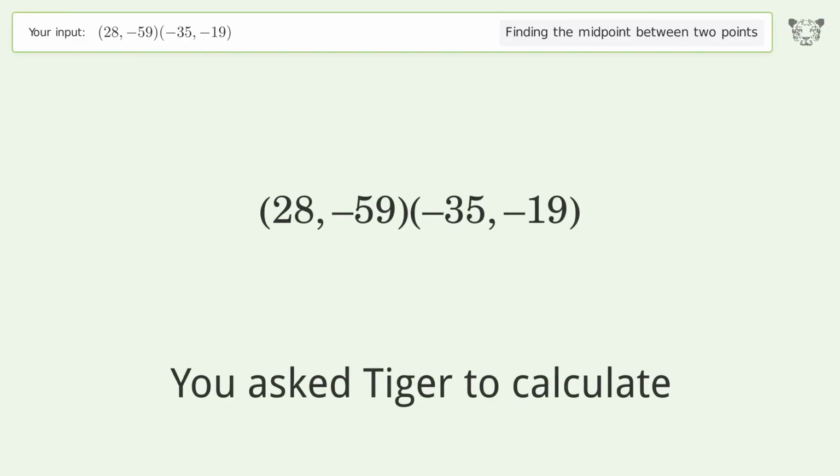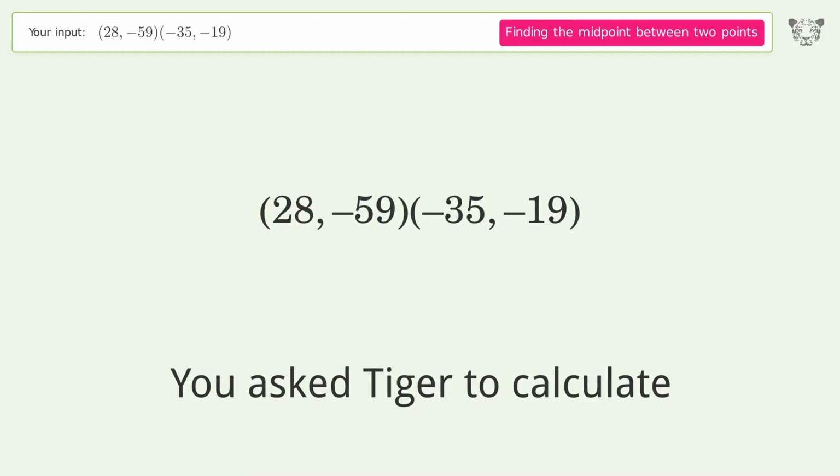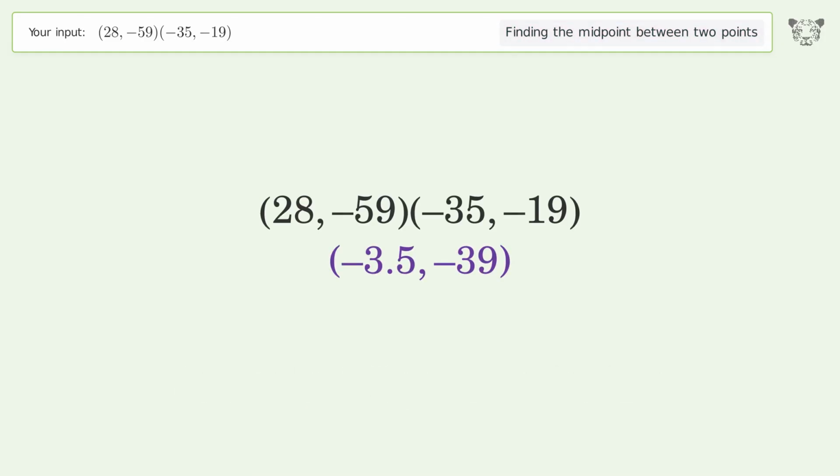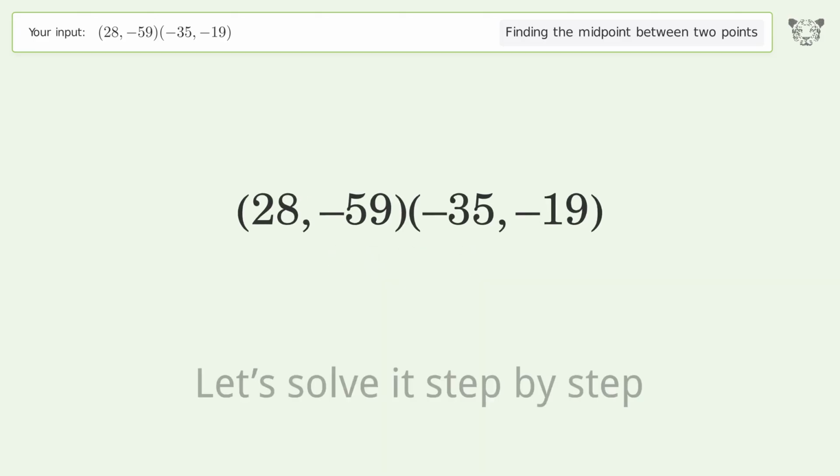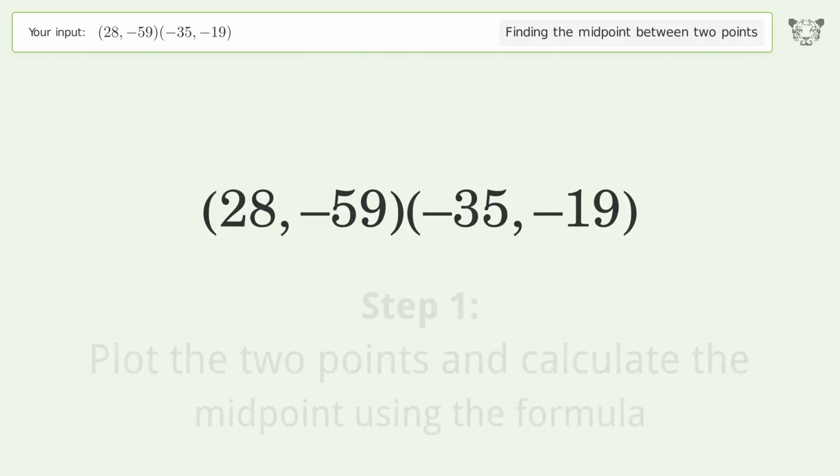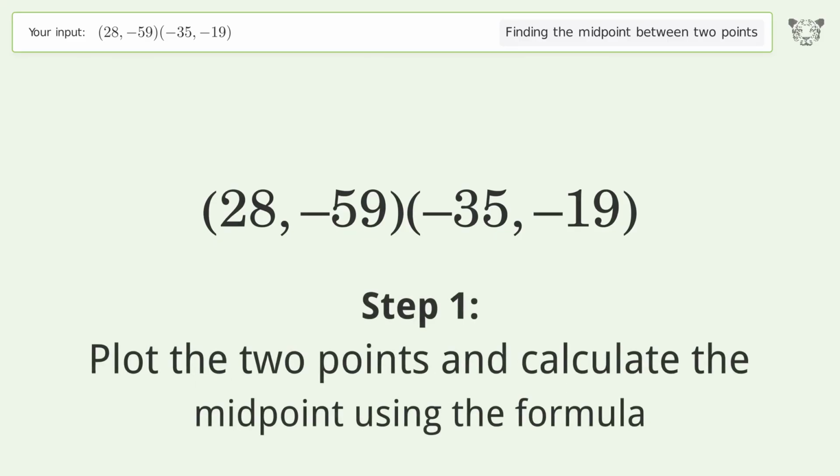You ask Tiger to calculate. This deals with finding the midpoint between 2 points. The midpoint between the 2 points is -3.5, -39. Let's solve it step by step. Plot the 2 points and calculate the midpoint using the formula.